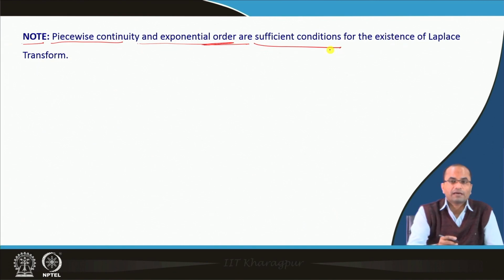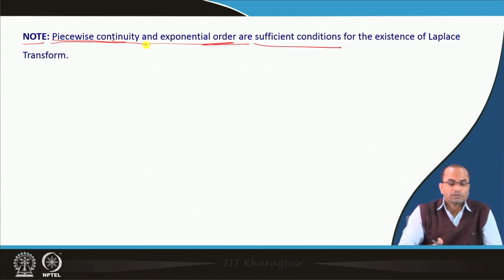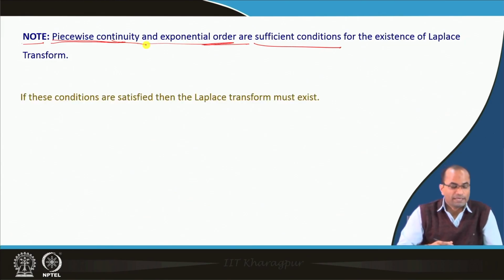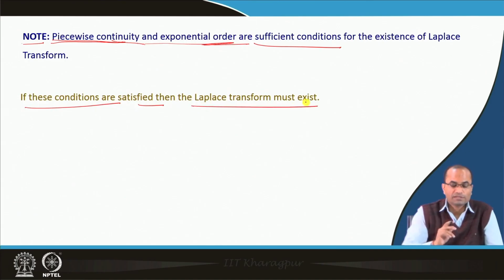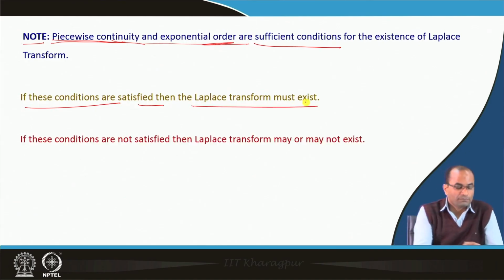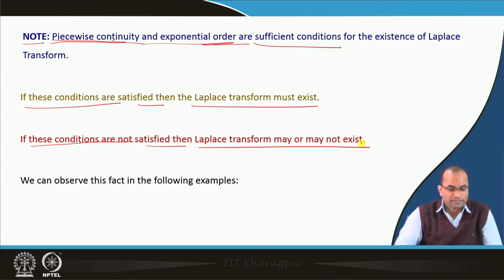If there are functions that are not piecewise continuous or not of exponential order, the Laplace transform may still exist. So, if these conditions are satisfied, then the Laplace transform must exist. If these conditions are not satisfied, then the Laplace transform may or may not exist.